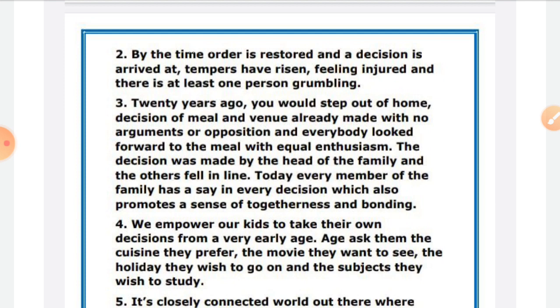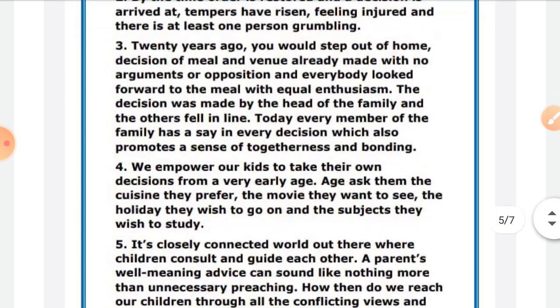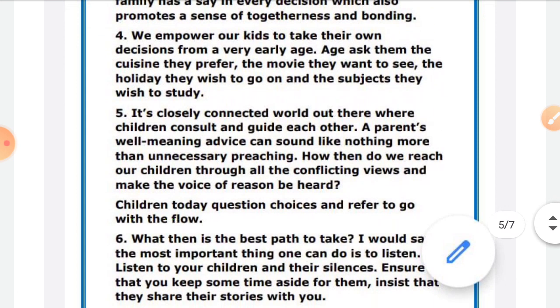So now, as decision making is an individual right, as every person decides, it infuses togetherness and bonding. We empower our kids to take their own decisions from a very early age. So now we know it is about kids' empowerment.